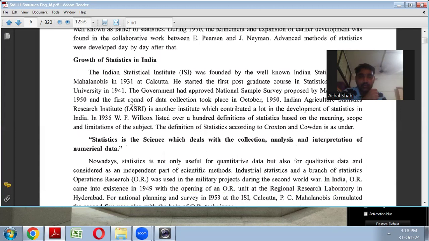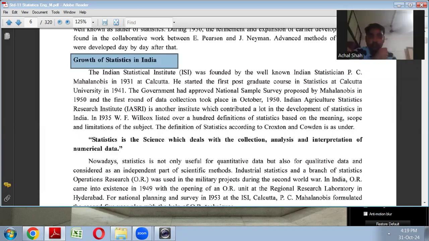I'll directly move on to the topic of statistics. Before that, we will just discuss the growth of statistics in India. The Indian Statistical Institute was founded by the well-known Indian statistician P.C. Mahalanobis in 1931 at Kolkata.